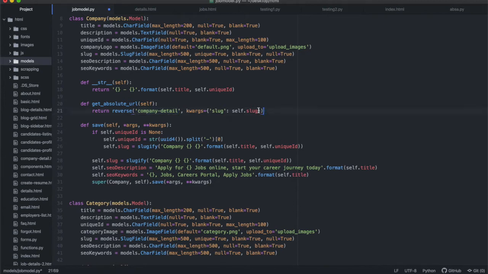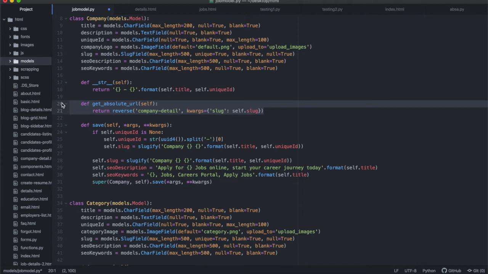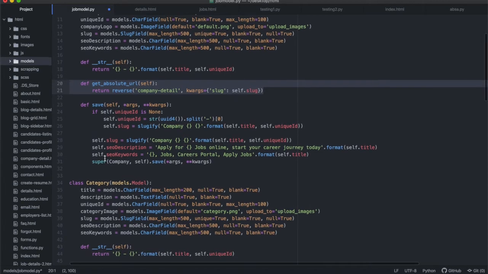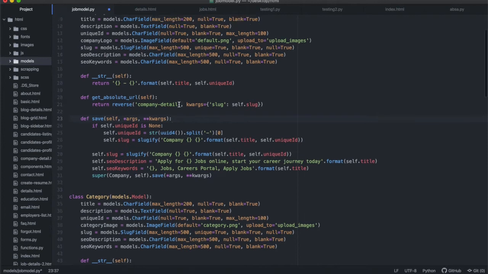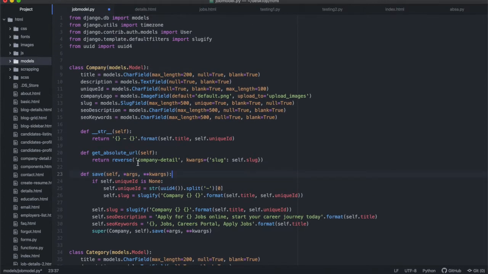You've seen this before in our previous lectures when we did the detailed profile page. This works exactly the same as that, okay? If you haven't seen that, you can go have a look at it. I explained it in more detail in that lecture, so I'm not going to do it in this one, all right? And then also the save function, all right? Basically what this does is that it overrides the existing save function inside of the Django model, all right?